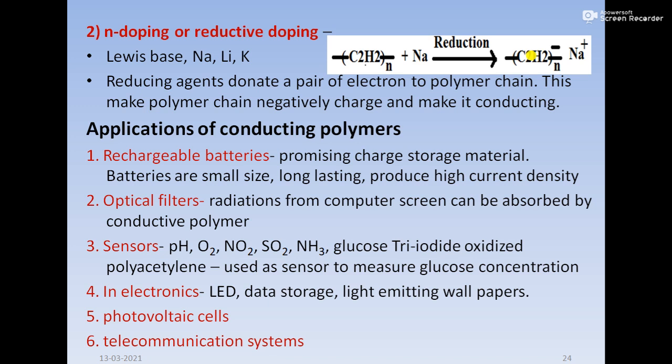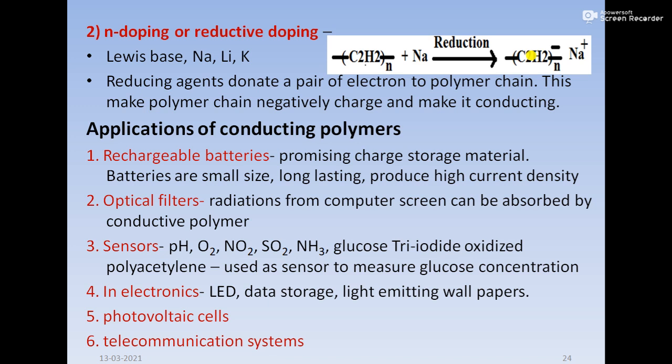So third one, sensors. As we saw in the last unit on electroanalytical techniques, polymers can be used as a sensor for the measurement of the concentration of a particular ion. So in this case we are going to use triiodide oxidized polyacetylene, which is used as a sensor to measure glucose concentration.